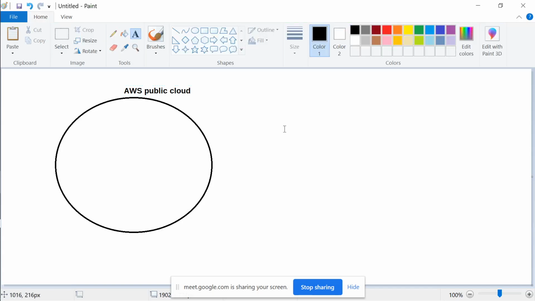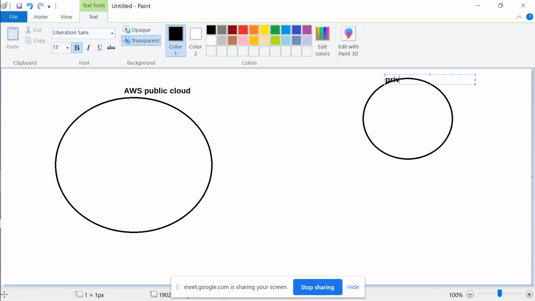Now we also spoke about the different deployment models, right? Deployment scenario. So we might have another cloud. Oh yeah, that is also possible. You may have multiple clouds actually. So this could be a private cloud, or this could be a public cloud.